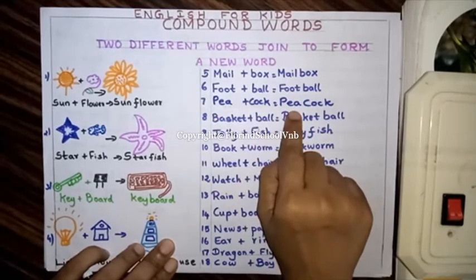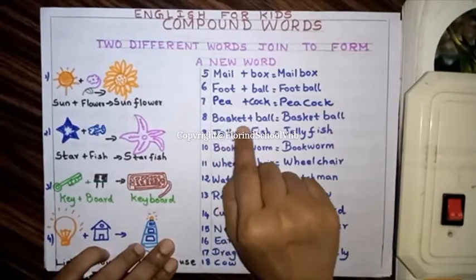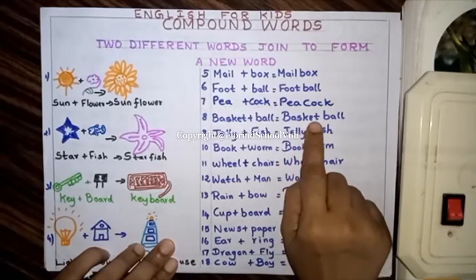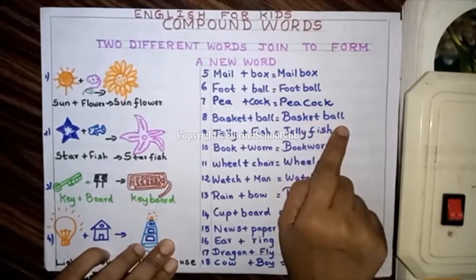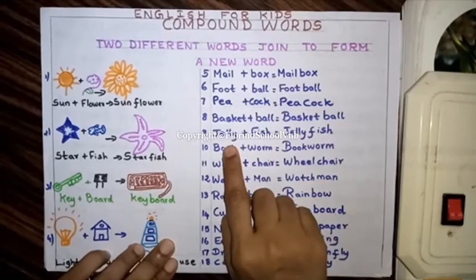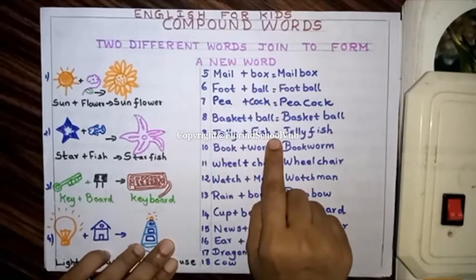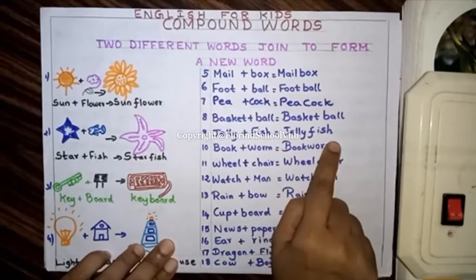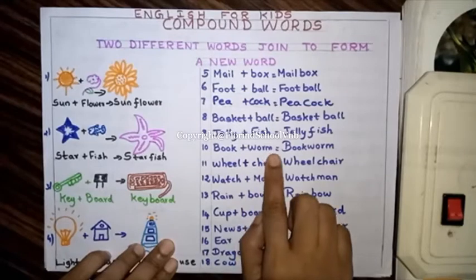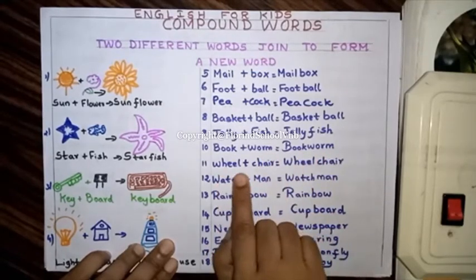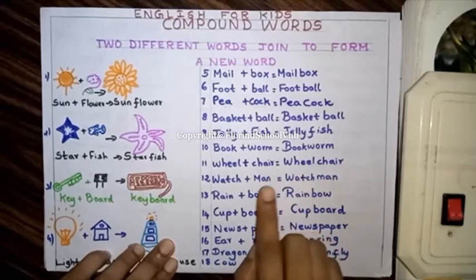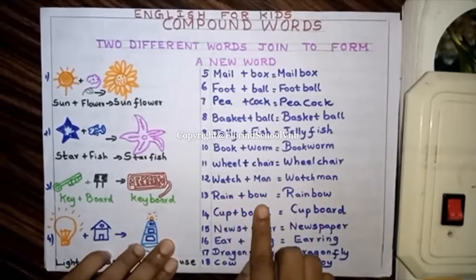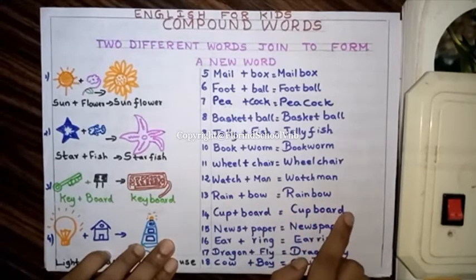Basket and ball, two different words, join to form basketball, a new word. Jelly is a word. Fish is another word. Jelly and fish together form a new word, jellyfish. Book and worm forms bookworm. Wheel and chair forms wheelchair. Watch and man forms watchman. Rain and bow forms rainbow, a new word.